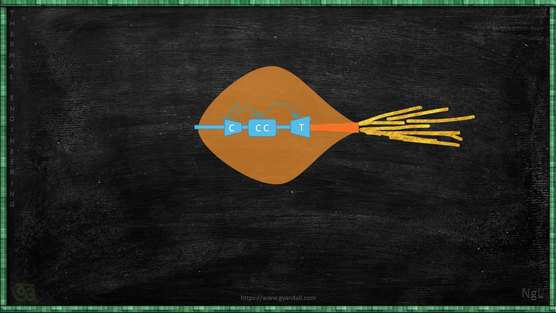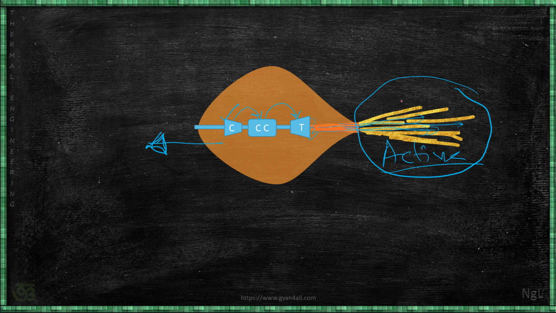If the product of combustion is allowed to go through the vehicle at the rear end, then this is the active force, and this active force will produce the thrust in the forward direction, and that is the working principle of a jet engine. That is why it is named jet engine: this is a jet of fluid passing through a nozzle.